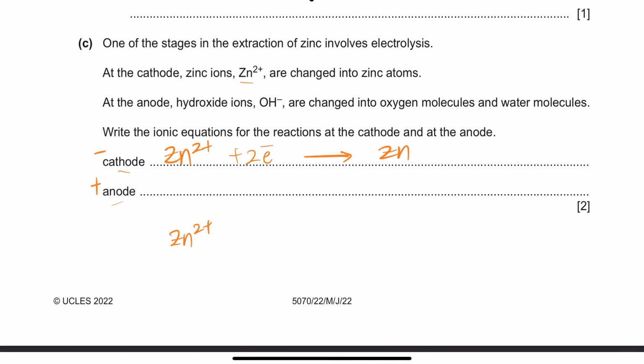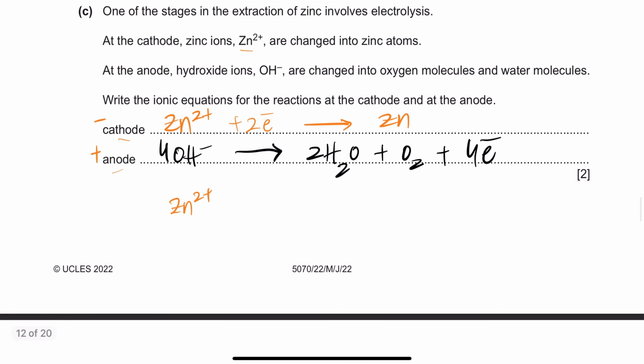And then at the anode, hydroxide ions will go, but you realize hydroxide ion doesn't go alone. 4 hydroxide ions will go together to give you 2 H2O, O2, and lose 4 electrons, right? So that's what's happening. Zinc will gain the electrons because it's 2 plus, right? So it will gain the electrons from the cathode. 2 plus will be attracted to the cathode. It lacks 2 electrons, therefore the cathode will give it the 2 electrons to become neutral.